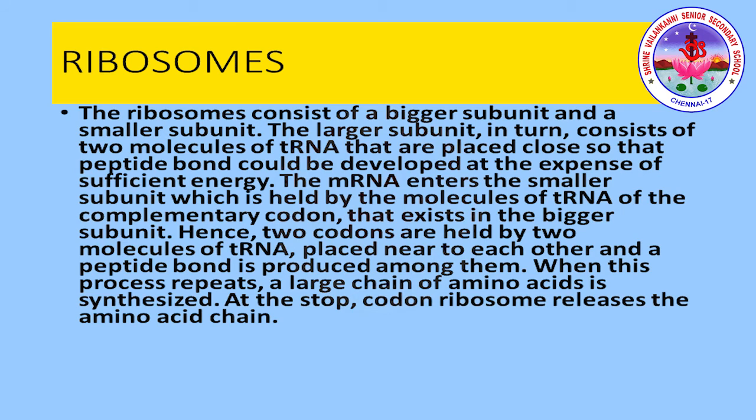The ribosome consists of a bigger subunit and a smaller subunit. The larger subunit in turn holds two molecules of tRNA that are placed close so that a peptide bond can be developed at the expense of sufficient energy. The mRNA enters the smaller subunit, which is held by the molecules of tRNA of the complementary codon that exists in the bigger subunit. Hence, two codons are held by two molecules of tRNA placed near each other, and a peptide bond is produced between them. When this process repeats, a longer chain of amino acids is synthesized. At the stop codon, the ribosome releases the amino acid chain.